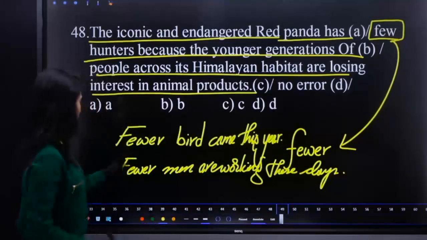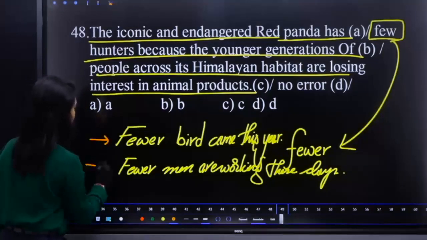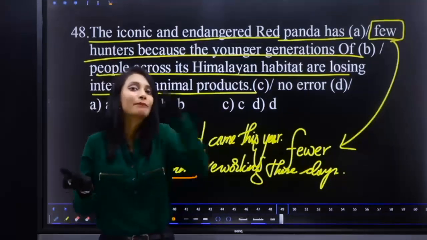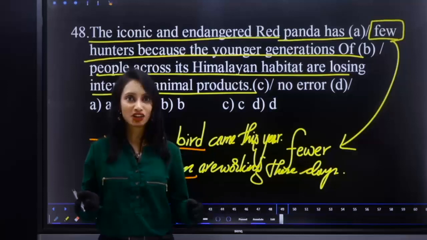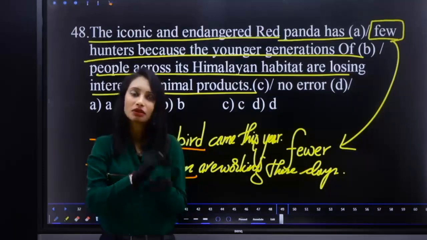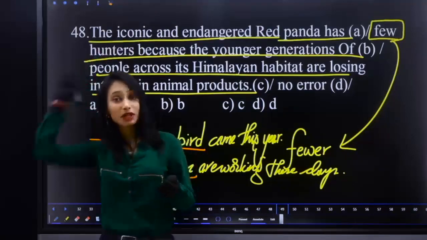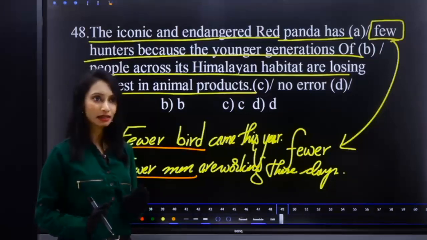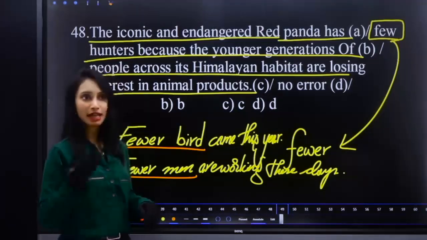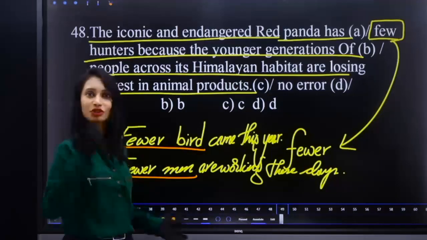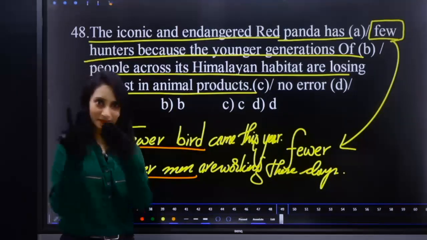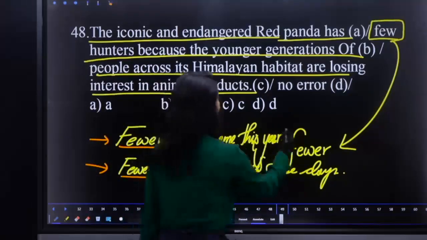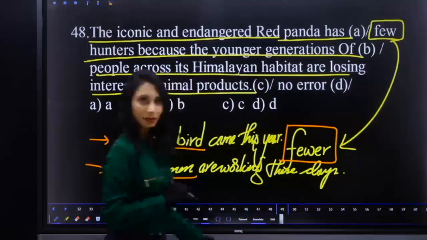In these two examples, the uses of "fewer birds" and "fewer men" do not express direct comparison. They express indirect comparison in themselves. That means this year only some birds came when you compare with the previous. So the right usage is "fewer hunters." I hope it is clear. Yes, fewer poachers, fewer hunters, fewer birds, fewer men, fewer students are watching, fewer students are responding, right? So that is the error. Replace "few" with "fewer." I hope it is clear.